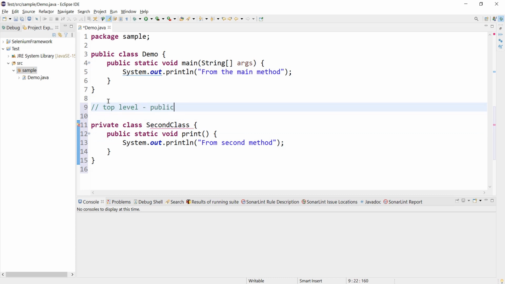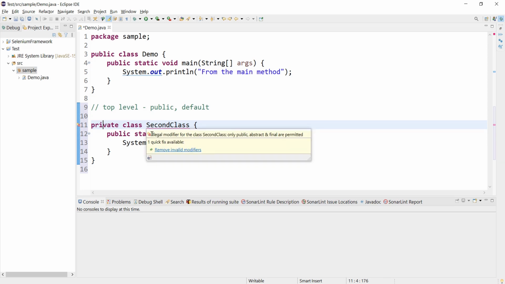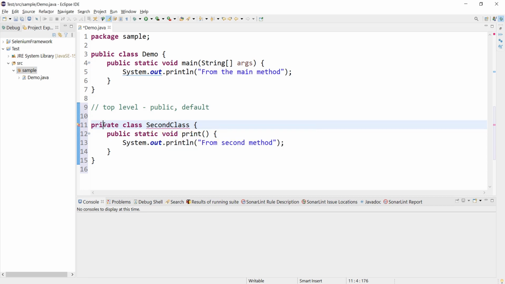One is the public and another one is the default, right, at the top level. So class is the top level. We cannot have a private at the top level. That's why we are getting an error message like illegal modifiers. Illegal modifiers means this is something which is not allowed. But we also saw we cannot have a public, but can we have a default here? Let's try to use that.